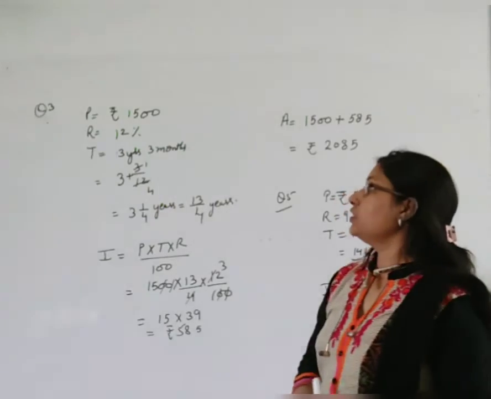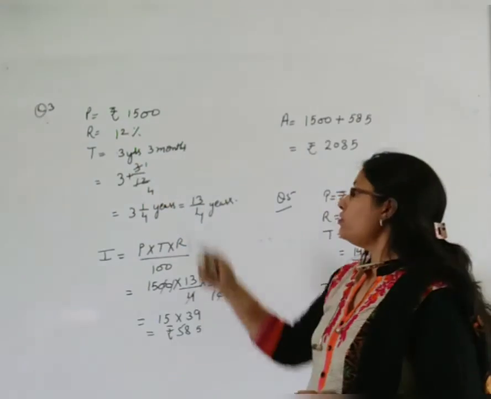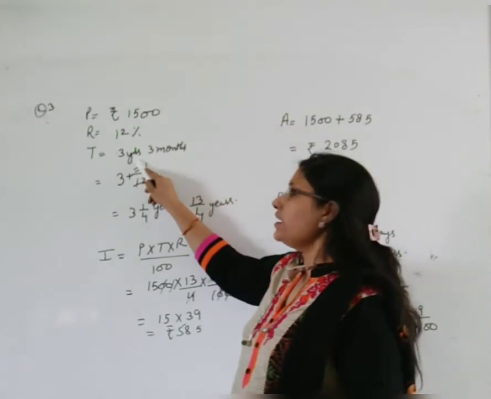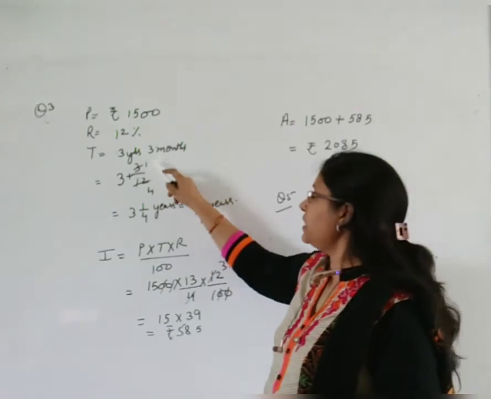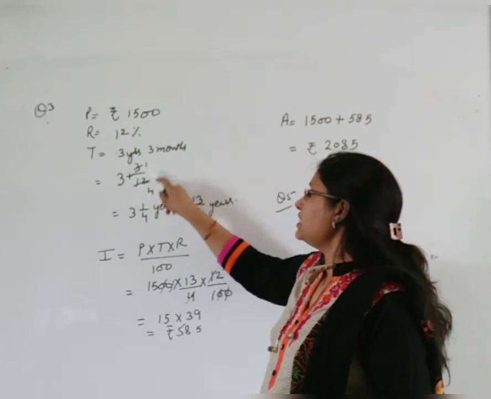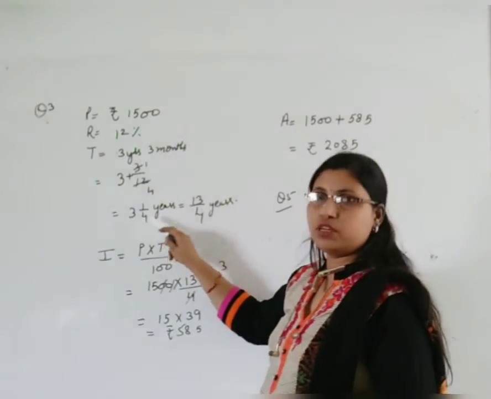Now in this question, the time is given in years and months both. So first of all, we will convert it into years. So 3 is already years. 3 months will be years when we divide by 12. It will be 3 upon 12. Right? Now we can write that after cancellation it will be 1 upon 4. So 3 whole 1 upon 4 years.